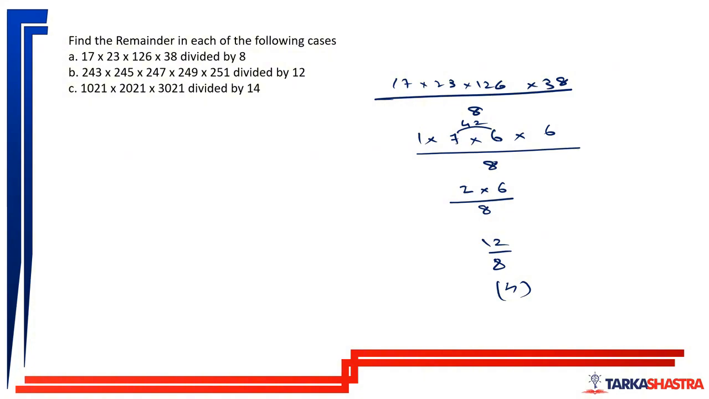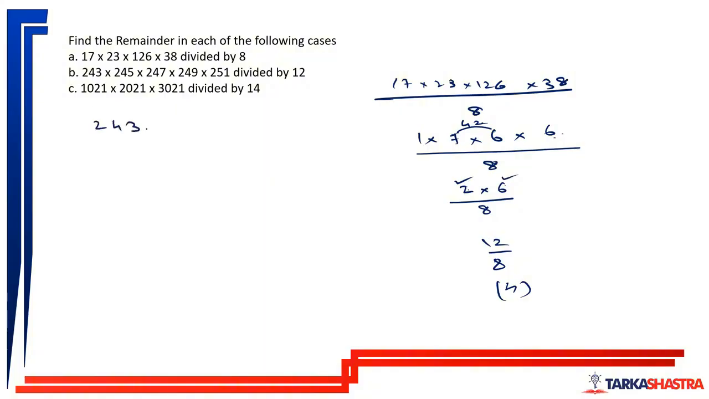Now, once you get 7 into 6 into 6, don't try to multiply 7 into 6 into 6 into a bigger number and then try to calculate the remainder. Don't do that. Multiply just two numbers, 7 into 6, that is 42. For 42, you will get the remainder as 2. For 6, we will get the remainder as 6. Just multiply 2 and 6, 12. So play with smaller numbers. That is what I'm trying to say.